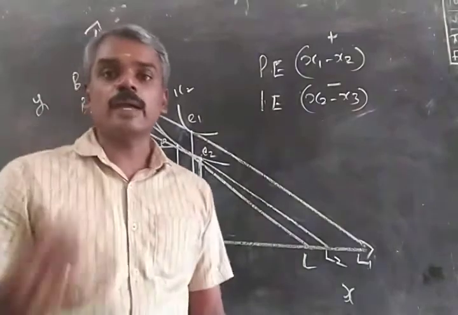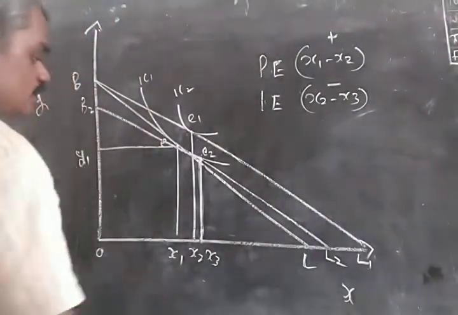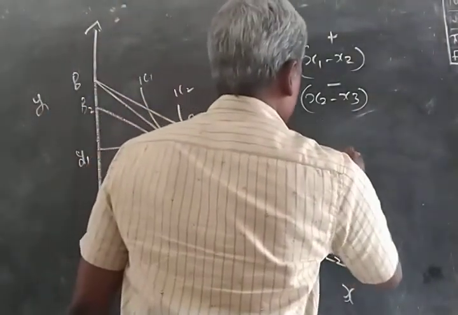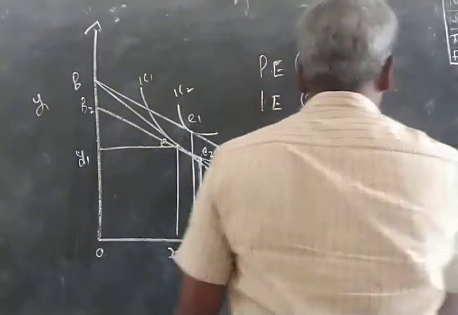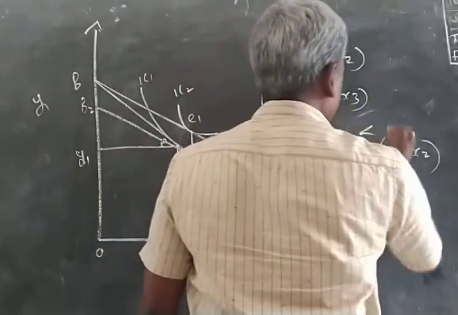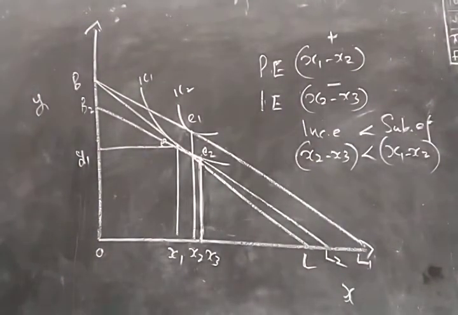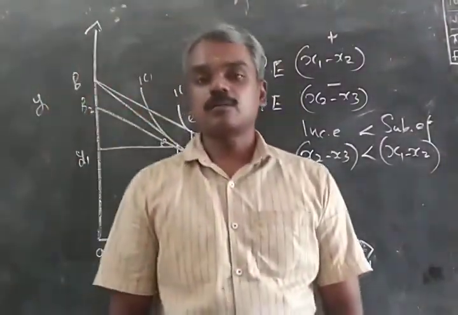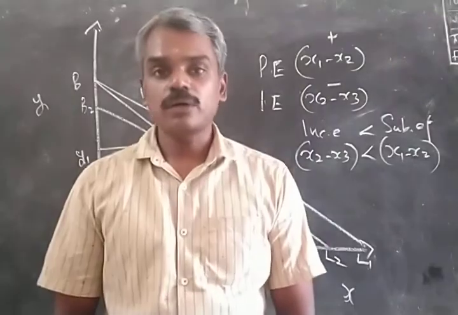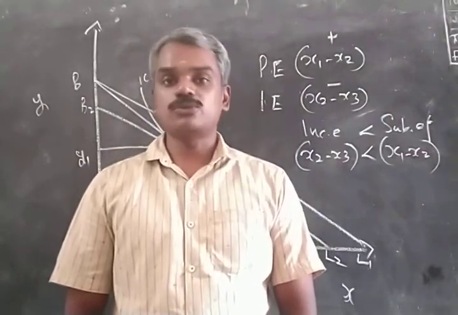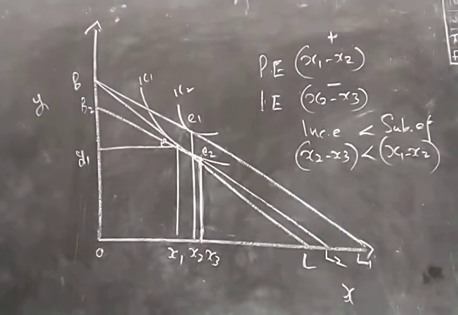And now we are checking the magnitude of the income effect and substitution effects. We see that income effect X2 X3 is lower than substitution effect X1 X2. That is, income effect is lower than substitution effect. Such a commodity is an inferior commodity, whose income effect is negative, but the negative income effect is not strong enough to outweigh the positive substitution effect. So we call this an inferior commodity.